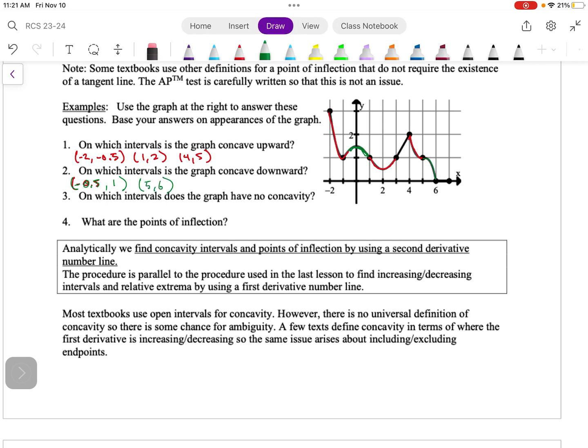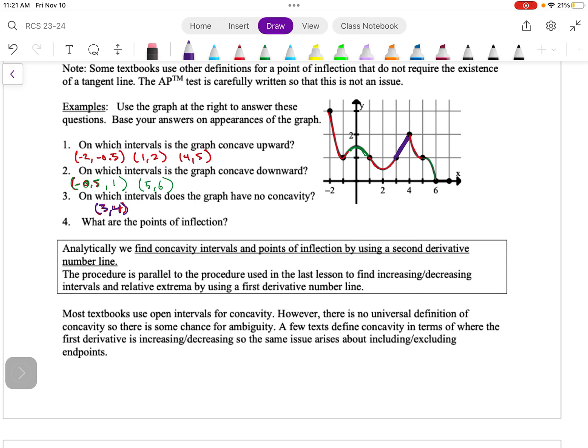Notice how I didn't call out any concavity on this last section. That's a straight line. I didn't make that concave up or concave down. This segment from 3 to 4, and I'll do this in purple, since that's a straight line, has no concavity.